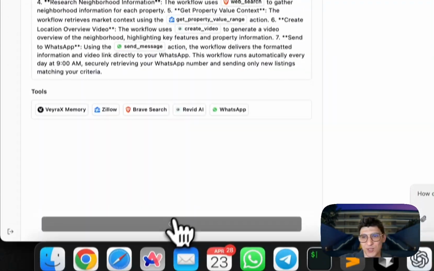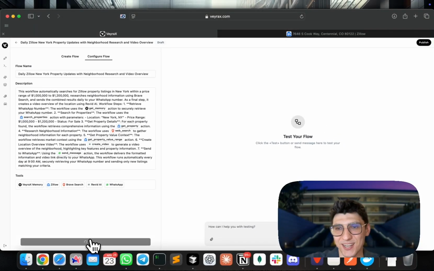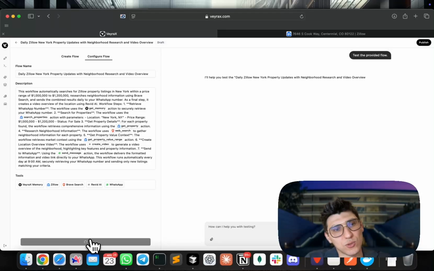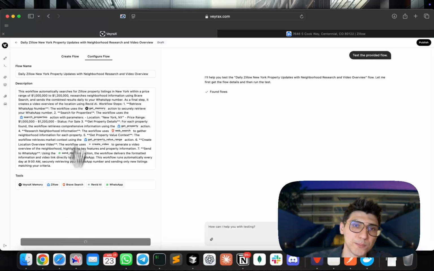So now we see it has a create video, and just to speed it up, I'll press save and test and see if it's going to create a video for us. All right. So what is on here, as I showed you in the previous example, it gets the memory, searches properties, then gets property, and then does analysis of the neighborhood information for each property, and then gets the property value range, and then also creates a video using the create video function to generate this video.